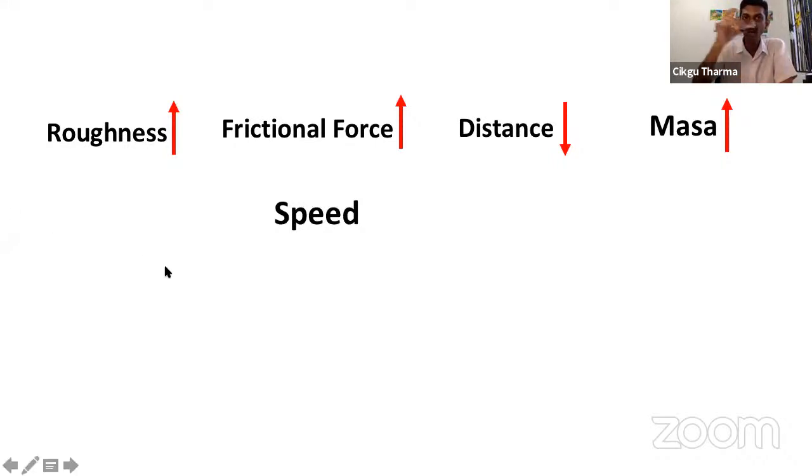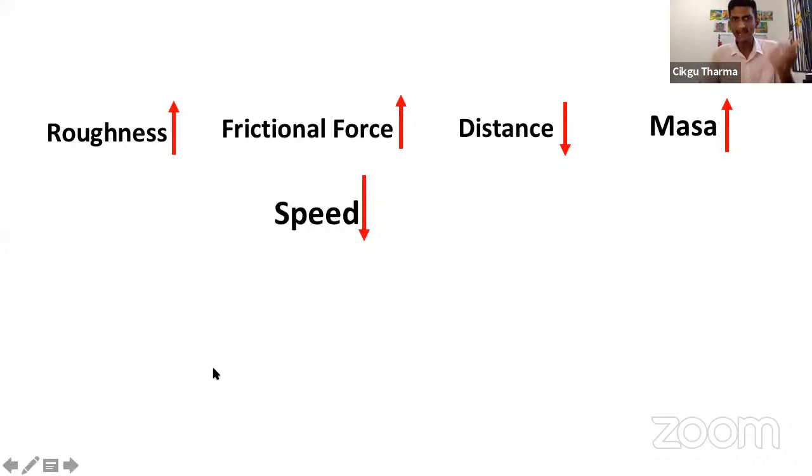Will they move fast or slow? The speed will decrease. It means the toy car will move slower. Can you get it? The toy car will move slower. So when they move slower, they will travel a lesser distance. They will stop early and they will take more time to reach a destination.